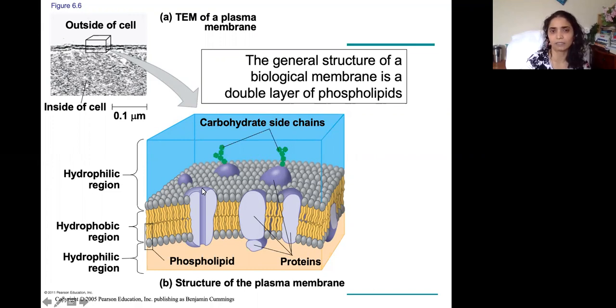If the particles are able to pass through between these phospholipids, then they will go through, guys. Otherwise, if it cannot go through because it is hydrophilic, then it will go through the pore in the membrane protein. Let me tell you, guys, there is no connection between these phospholipids. They are just coming together because they are all hydrophobic. They are just simply placed like that, like oil molecules. Your cell membrane is very fluidy. Don't think that it is like a Ziploc bag. No, it's not.